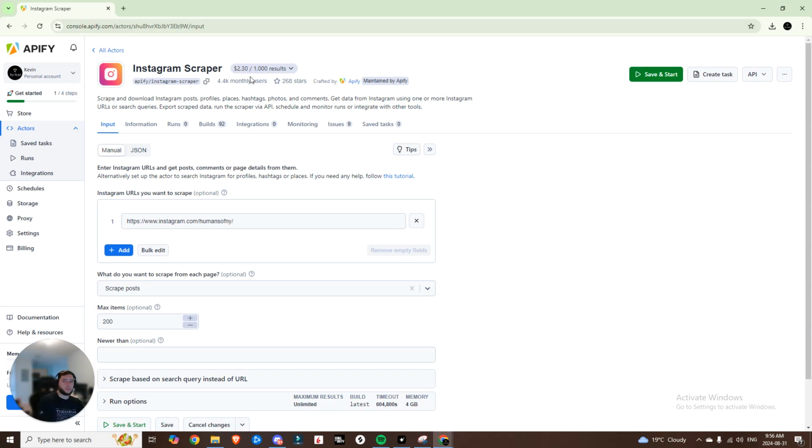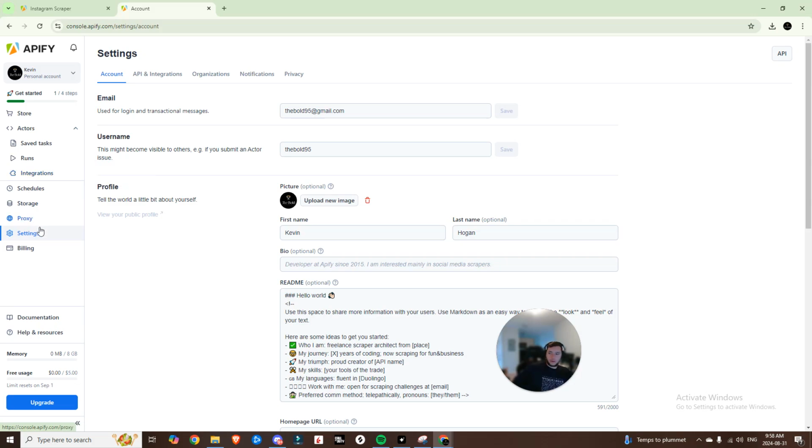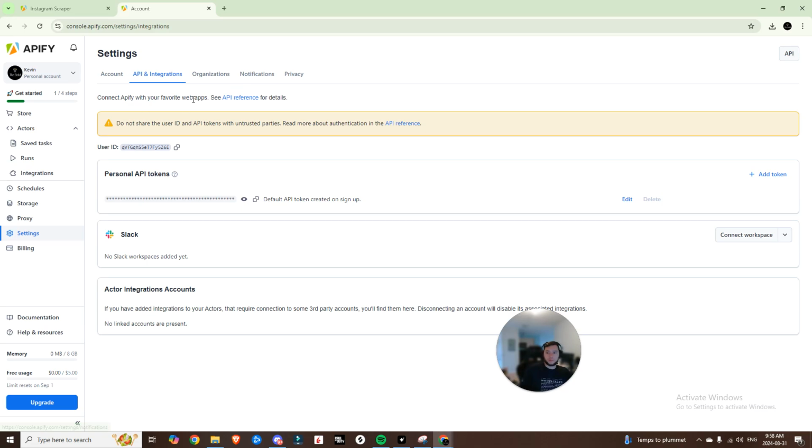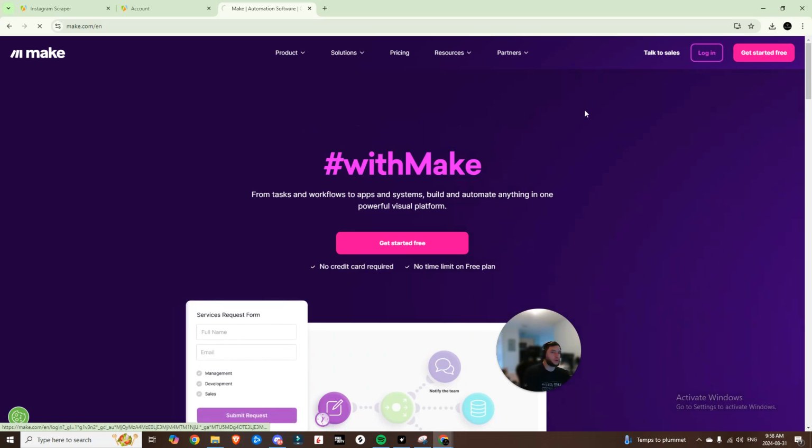So you see here the price is $2.30 per 1,000 results. So if you come down here into settings, you'll have the API and integrations page, and right here you can see your personal API token as well as your user ID. So now that we have that, we'll log into Make.